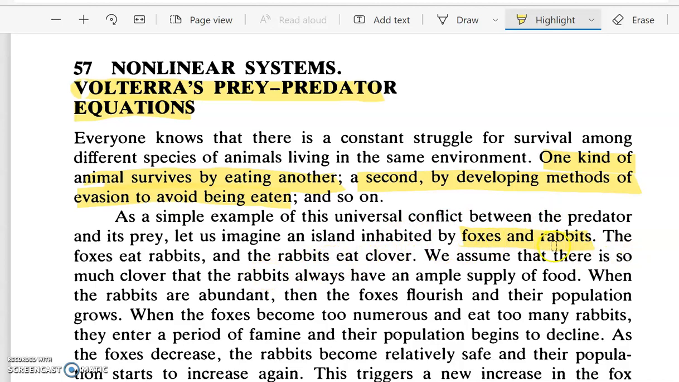We make the following assumptions. The foxes will be eating rabbits, and the rabbits are eating clover. Clover is some kind of plant, which rabbits steadily eat. So we assume that the rabbits have an ample supply of food. The rabbits always have an ample supply of food.